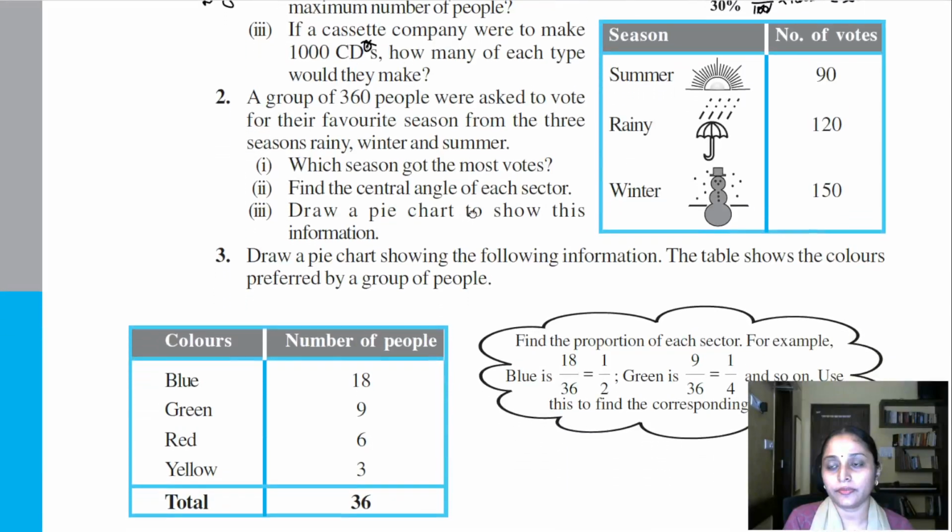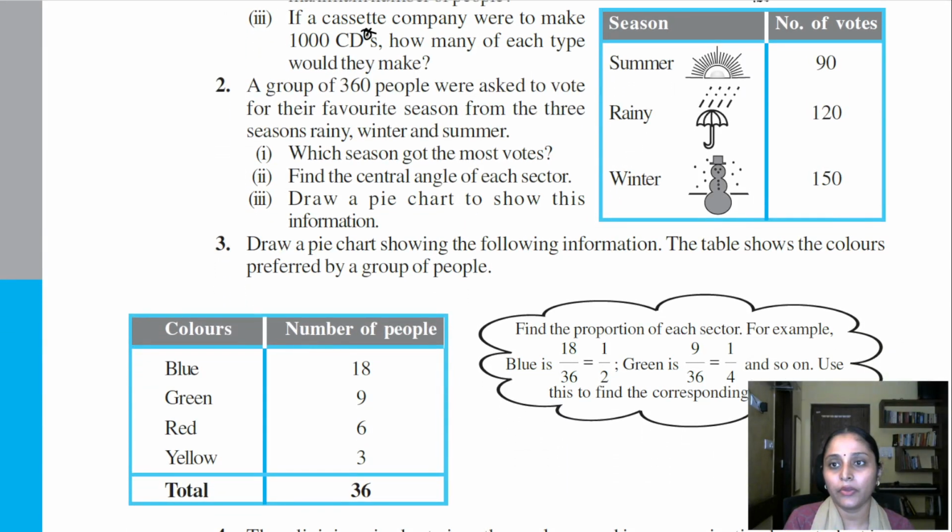second question. Now here they have given a table. Let us read the question first. A group of 360 people were asked to vote for their favorite season from the 3 seasons: rainy, winter and summer. So I have 3 different seasons, and a voting was done for a group of 360 people. This group of 360 people have given votes and given their preference.